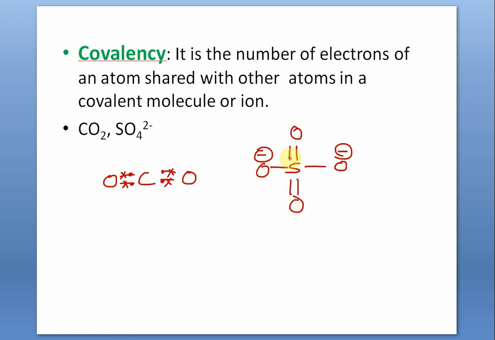Undoubtedly, this is a double bond. This is a single bond, this is a single bond, and this is a double bond. So how many electrons has sulfur shared? Undoubtedly 6 electrons. 2 here, 2 here, 1 plus 1, 2. So the covalency of sulfur is 6.